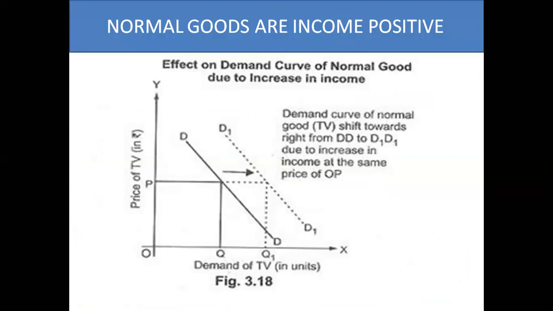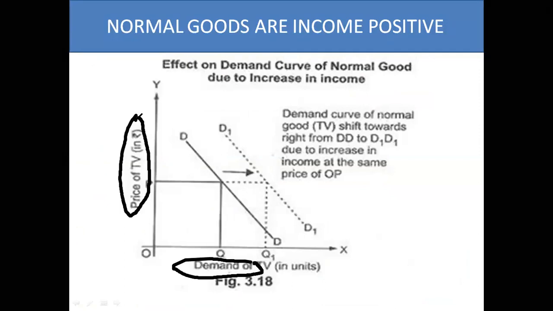Just have a look where we are explaining the effect on the demand curve of a normal good due to an increase in income. See the diagram, please. Let me just annotate it. We are considering quantity on the x-axis, and we are taking price of product on the y-axis, as we always do. We are not going to show income here on the y-axis. We'll be just taking the relationship of price and demand only.